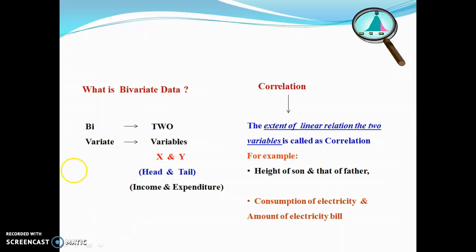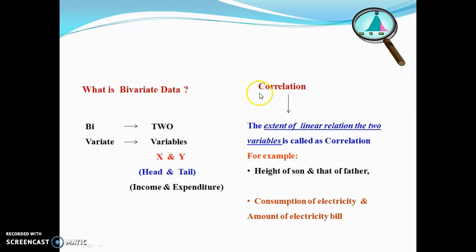Bi means two, and variate means the variables X and Y. Variable X is the income and Y is the expenditure.